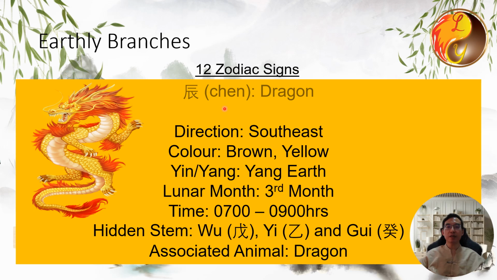Chen represents the dragon. Its direction is southeast, and its color is yellow. It is yang earth. It corresponds to the third month of the lunar calendar, and its time is from 7 a.m. to 9 a.m. The hidden stems for Chen are: the primary stem is Wu, the middle stem is Yi, and the residual stem is Gui. The associated animal is the dragon.